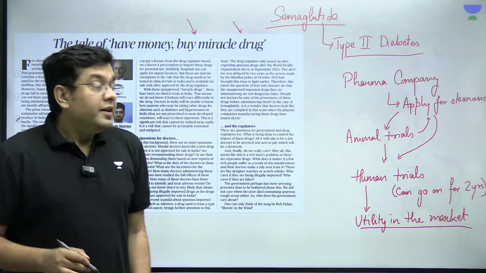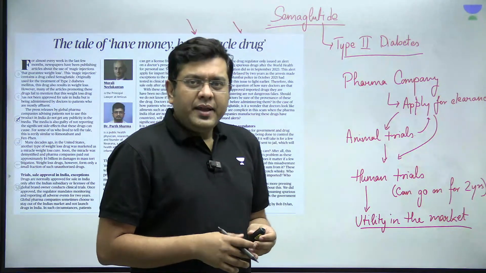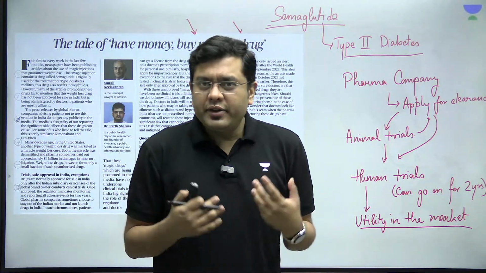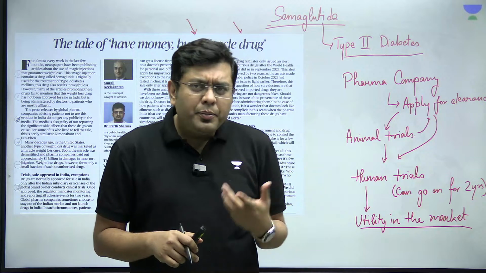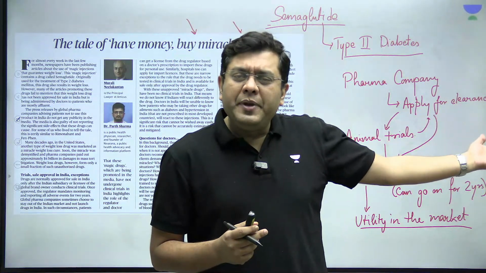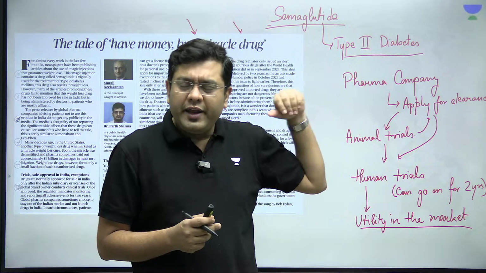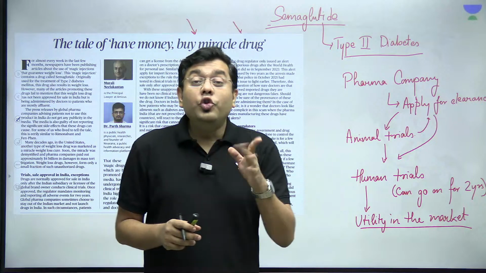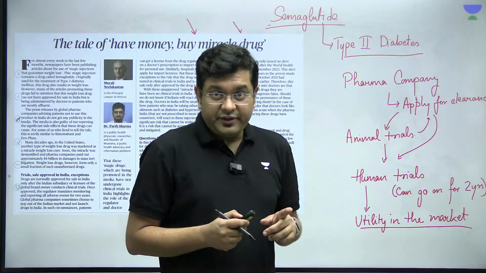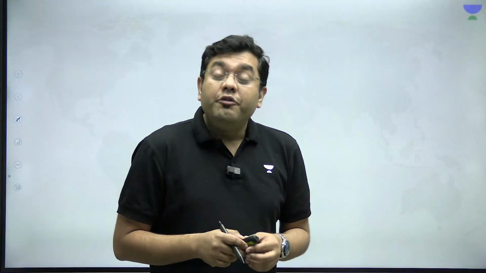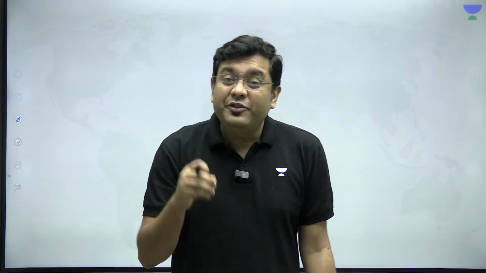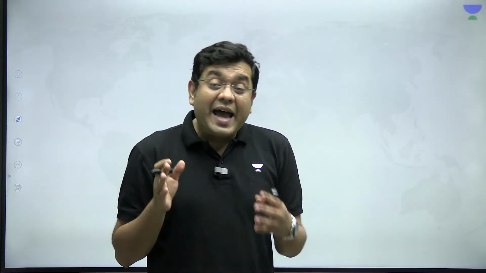Okay. Now, when we talk about semaglutide, this is not cleared and this has not been tested on Indian people or the Indian public. Why is that important? If it has been tested on people, let's suppose in the US or in Norway or in Denmark, shouldn't that suffice? The answer is no. That does not suffice. Why? Because when we talk about any particular drug formulation, how it interacts with our own human body is subject to differences from one region to another.